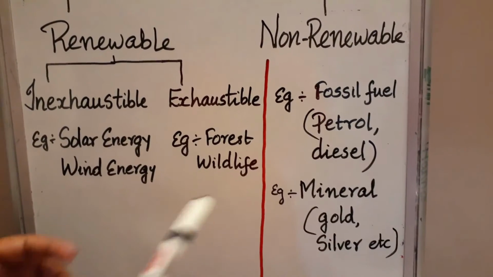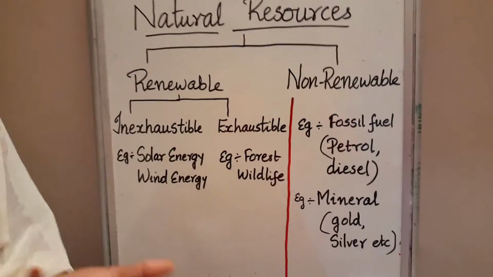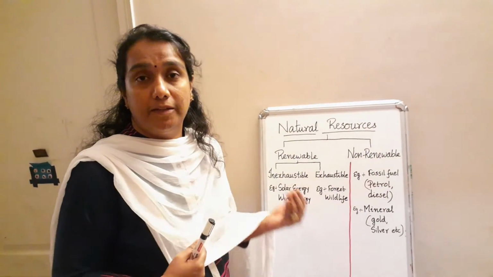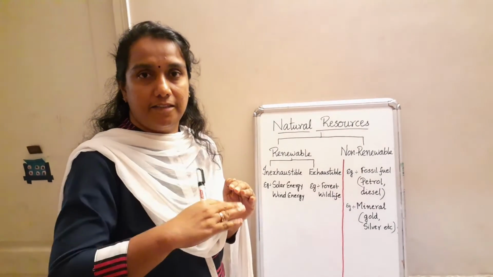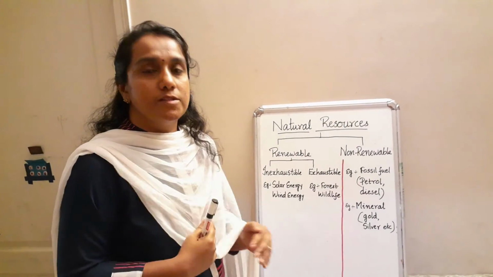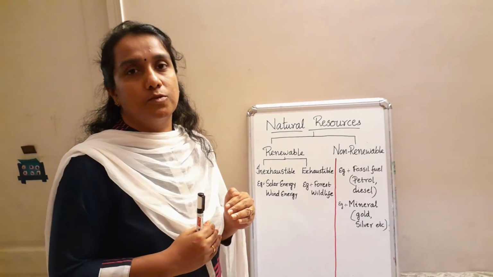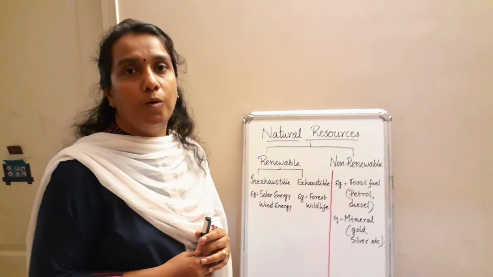Another example is minerals. We get gold and silver by the process of mining from the earth's crust. These are all preserved inside the earth's crust from millions of years before. So once used, we cannot make them again. That type of resources are known as non-renewable resources. Hope it is clear to you.